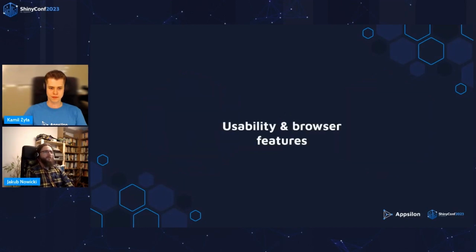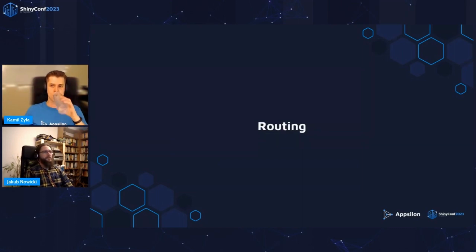Now let us move to the next area, usability and browser features. And here I want to talk about two packages that will help you build a complete web application using Shiny. The first one gives you the ability to add an illusion of multiple pages to your Shiny application, which is by default a single page app.